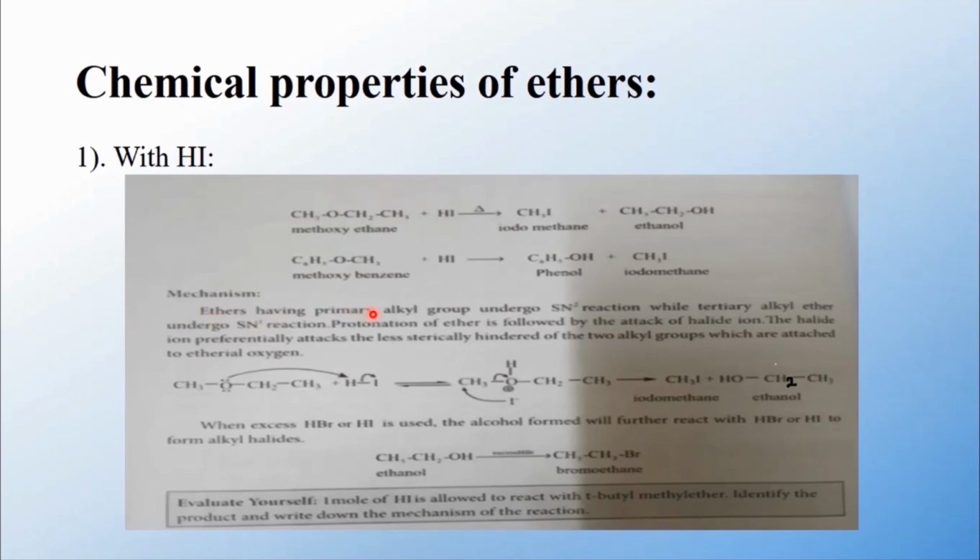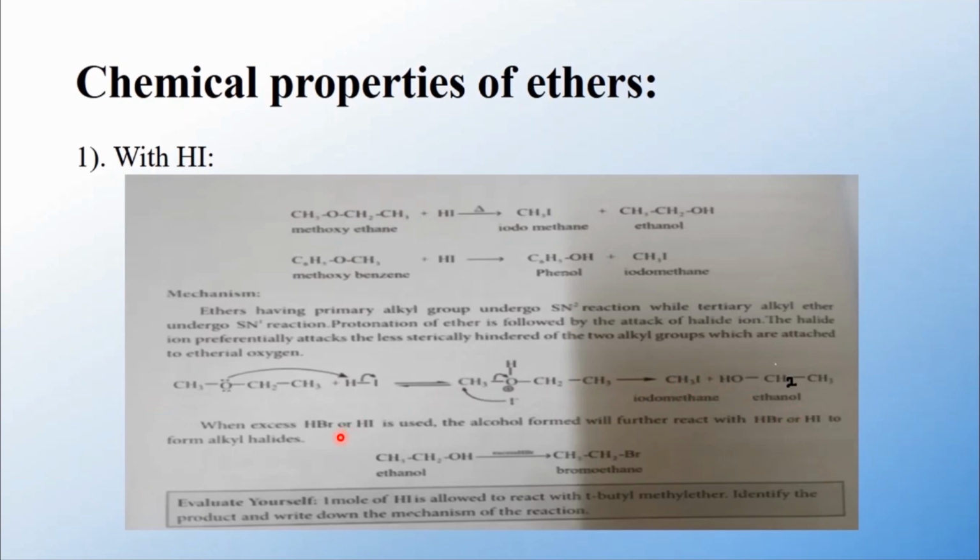Ethers having a primary alkyl group undergo, as you know very well, SN2 reaction, while tertiary alkyl ethers undergo SN1 reaction. Protonation of ether is followed by the attack of the halide ion. The halide ion preferentially attacks the less sterically hindered of the two alkyl groups attached to the ethereal oxygen. So this is how the reaction takes place. Oxygen is capable of donating an electron pair to hydrogen and an intermediate compound is formed, and due to the addition of the halide ion to CH3 and transfer of the positively charged ion, we get the products iodomethane and ethanol.